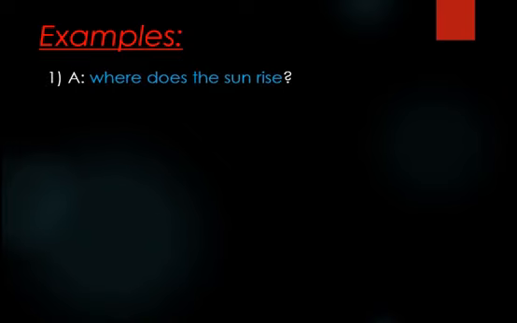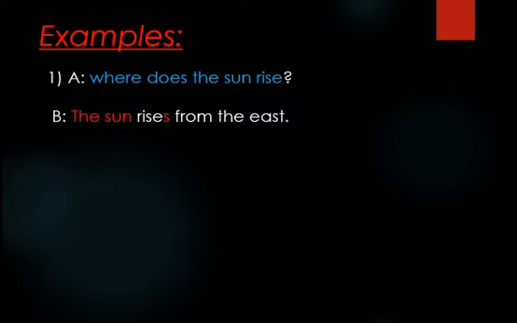If I ask you, where does the sun rise? Very good. The sun rises from the east. Excellent. Can I say the sun is rising from the east? Of course not, because here we talk about a fact or a law of nature, a general truth. So we must use the present simple tense.